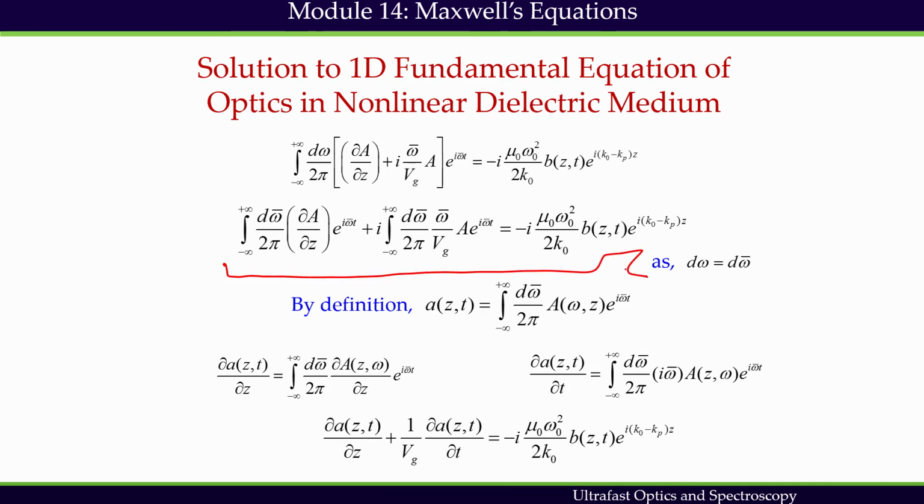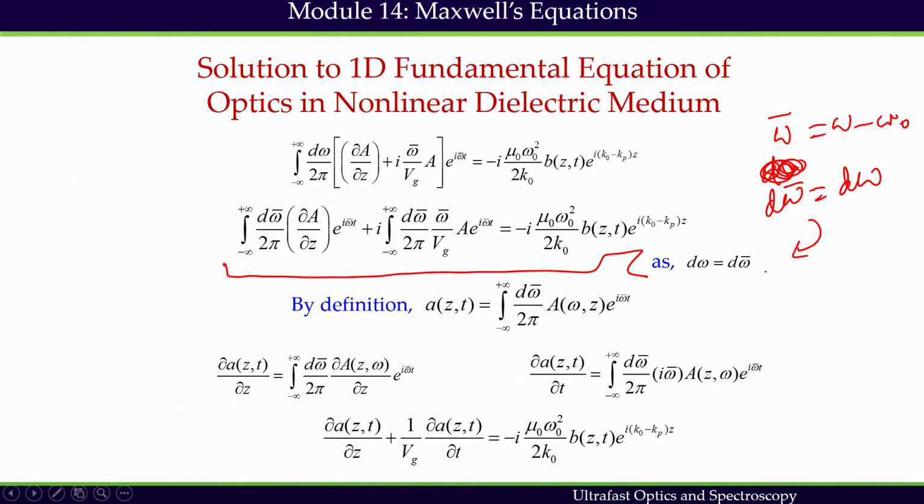We have again changed the variable, because remember we have expressed omega bar equals omega minus omega naught. So, d omega bar is nothing but d omega, and that is exactly what we have written here.